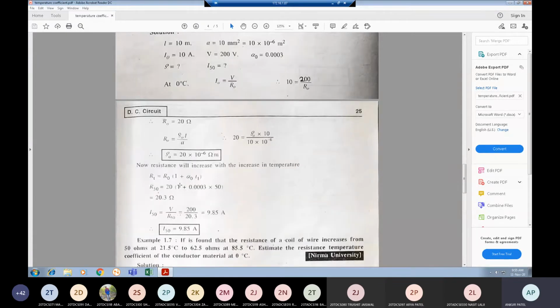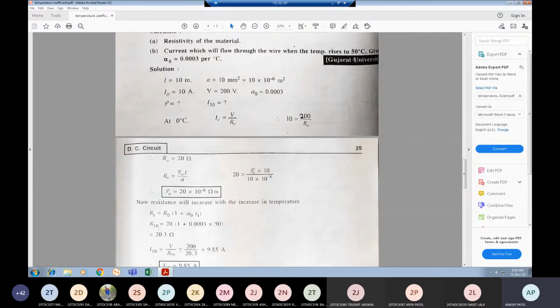Now resistance will increase with the increase in temperature, so we know the equation RT is equal to R0 into 1 plus alpha 0 into T1. We need to find first the resistance at 50 degrees Celsius. So R50 is equal to initial resistance 20 into 1 plus 0.003 into T1, the temperature, that is given 50.